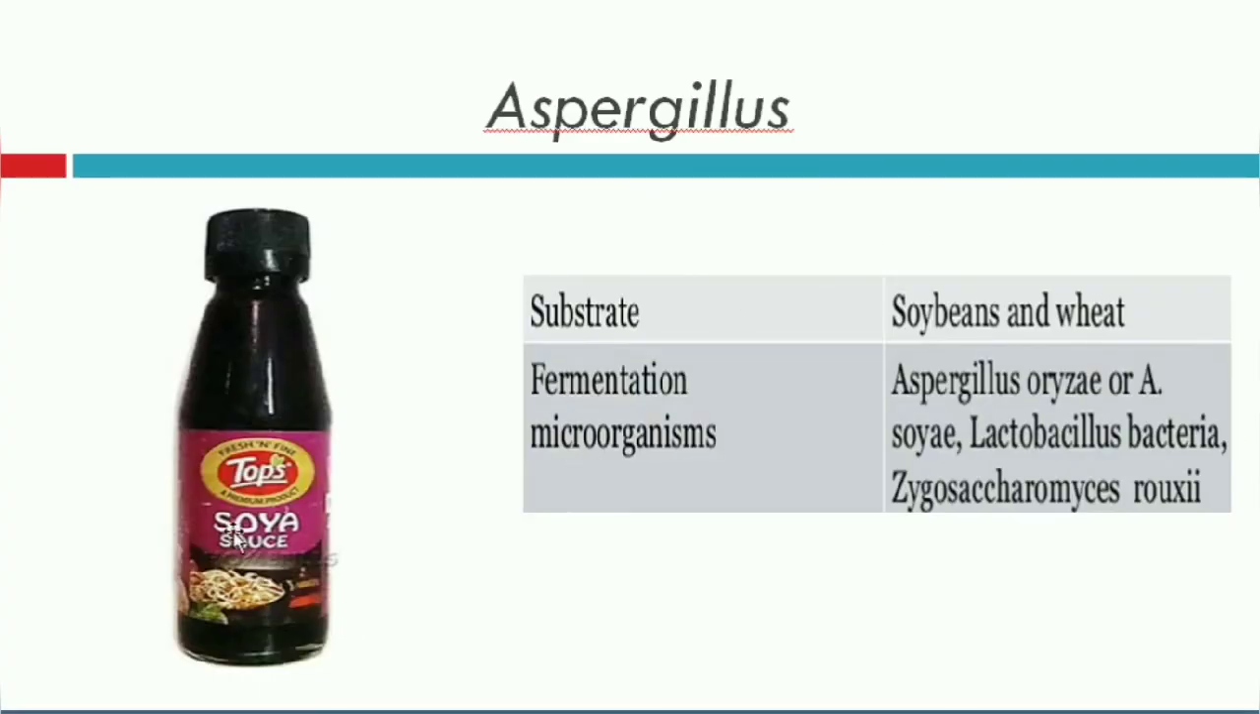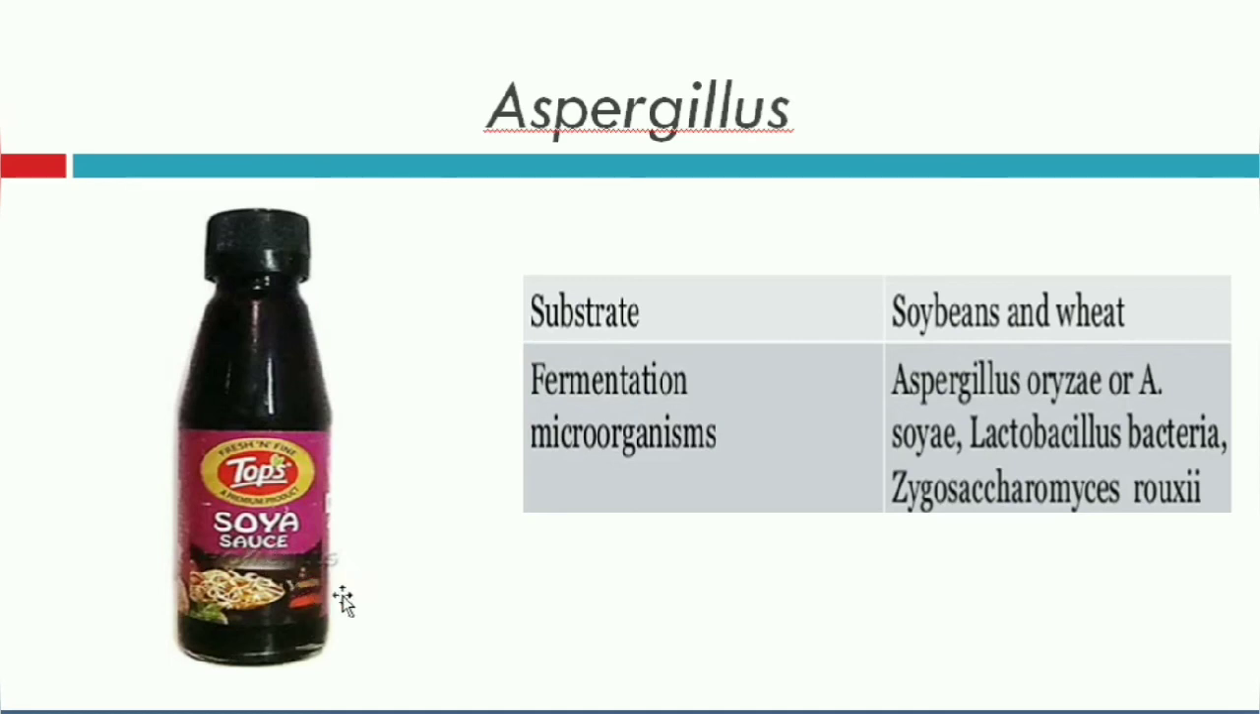Next one is soya sauce. This is another food item which is made with the help of microorganisms. In this case, not one bacteria or fungi is involved, three microorganisms are involved, like Aspergillus and Lactobacillus, Saccharomyces. Saccharomyces, you might remember, is a type of yeast. So here Lactobacillus, Aspergillus and one yeast is involved in making the soya sauce.